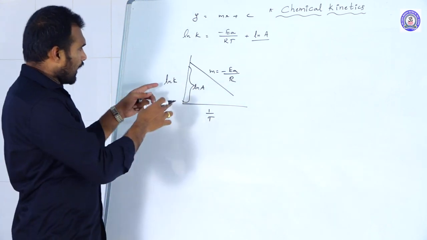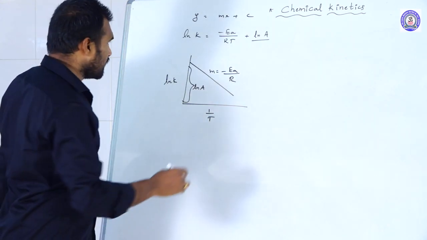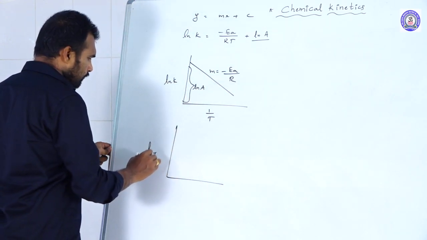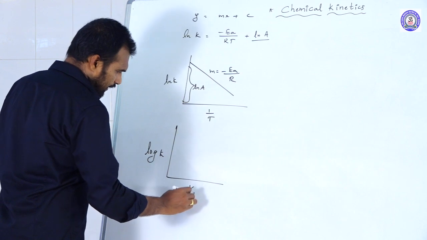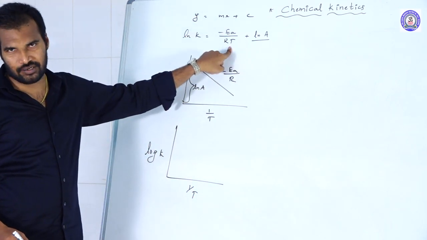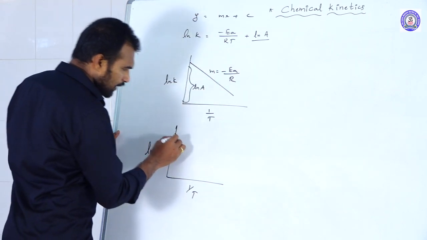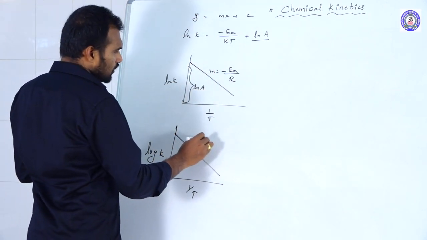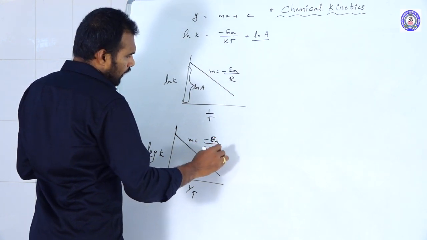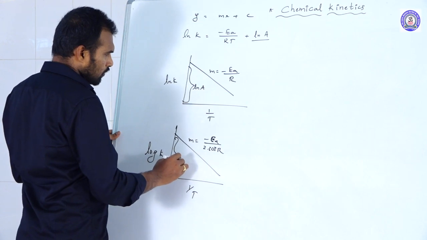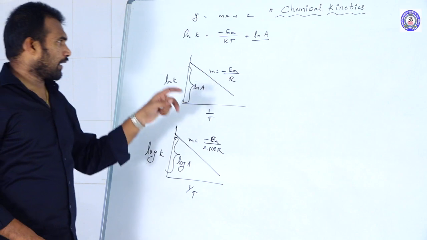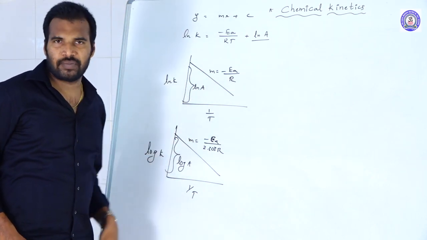Suppose instead of drawing the graph between ln K versus 1 by T, they draw the graph between log K versus 1 by T. Now log K is equal to minus Ea by 2.303 RT plus log A. The graph remains the same, but the slope changes to minus Ea by 2.303 R, and the intercept is log A. So this is about the graphs between log K versus 1 by T.